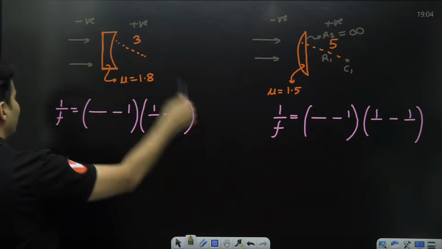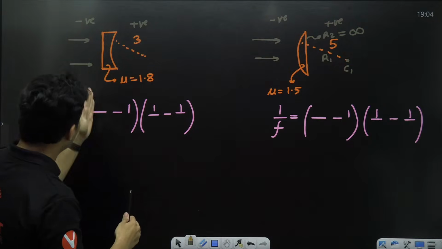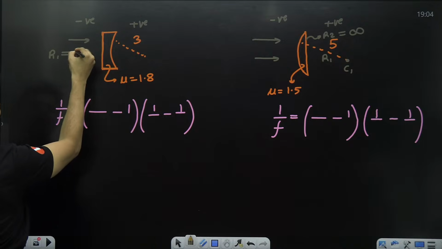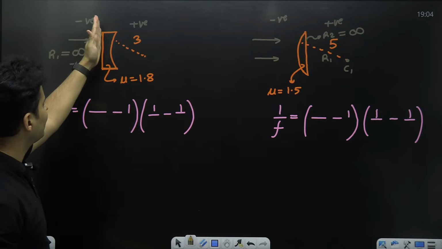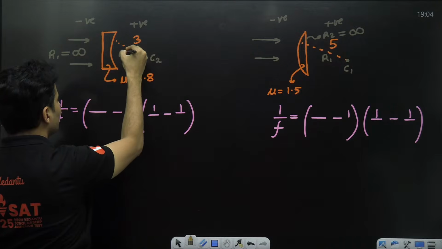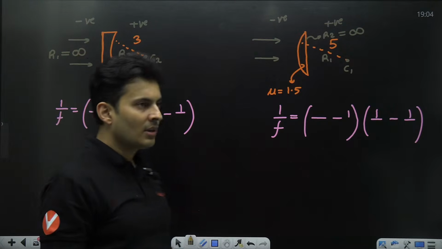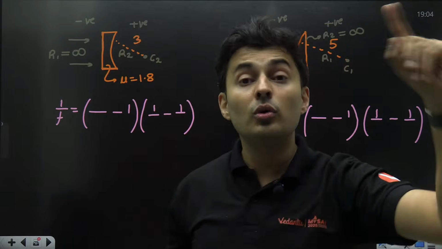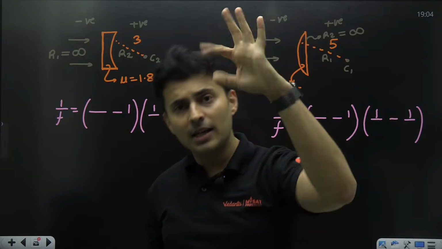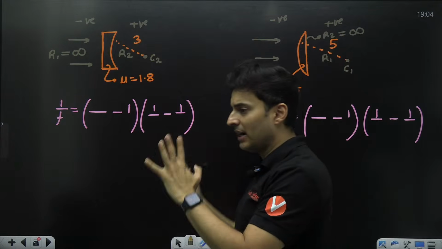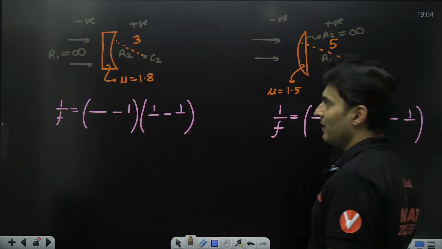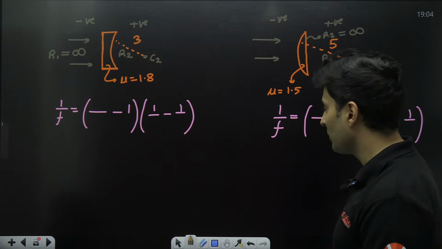Got it? Same way over here, the first surface is itself flat. So here R1 will be infinity. The first surface is flat. The second surface where the light enters has a center here. So this is R2. I believe many kids do not know how to take R1, R2 and the sign convention. And I'm telling you, my lecture will help you understand this. This entire part, if you watch it carefully, you would have got it by now. How to choose R1, R2 and when it is infinity and when it is not.